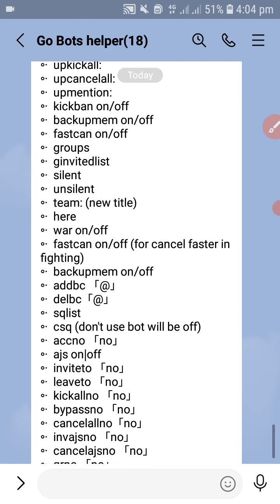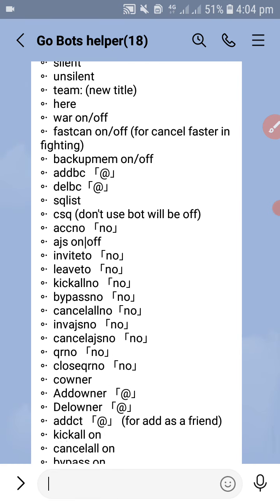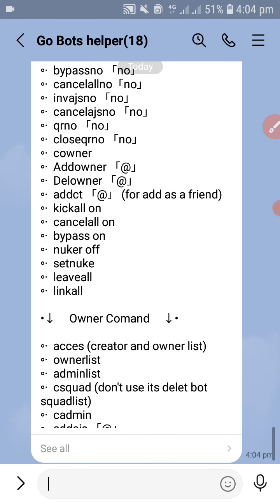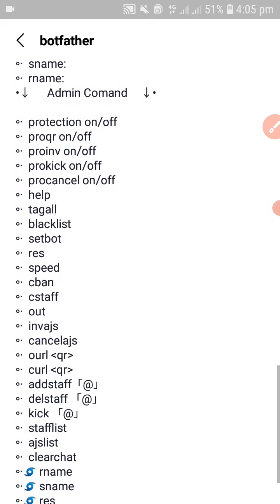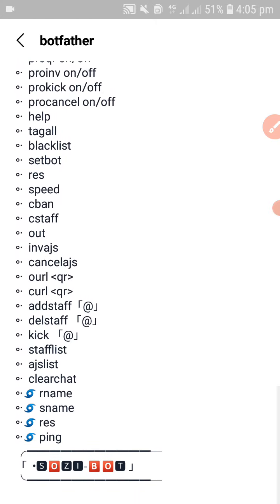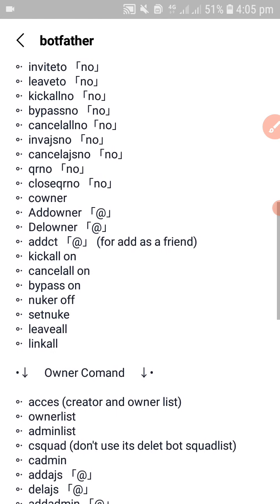Allowed commands have there: war on, pass can mean in fighting, when boot is strong, cancel the other boot in white. Kick all, cancel all, leave, leave everything you can search here. So this is a new update file.